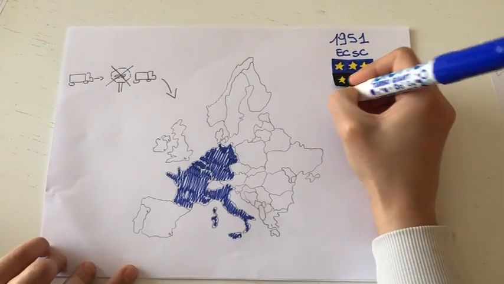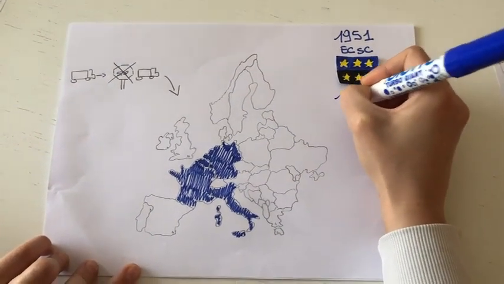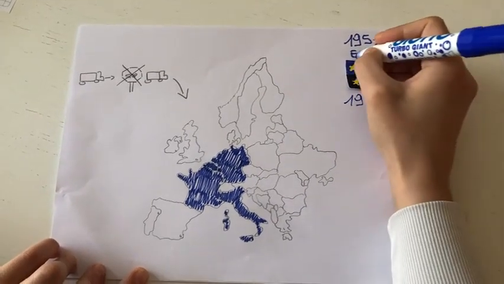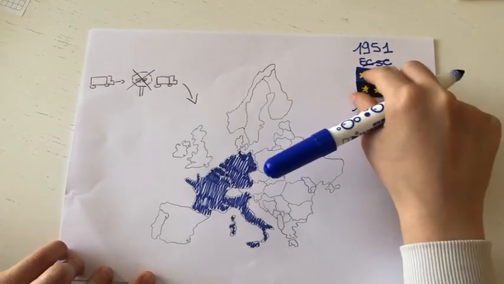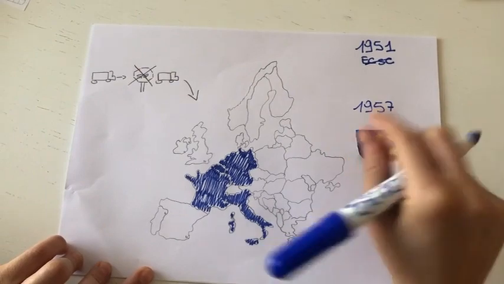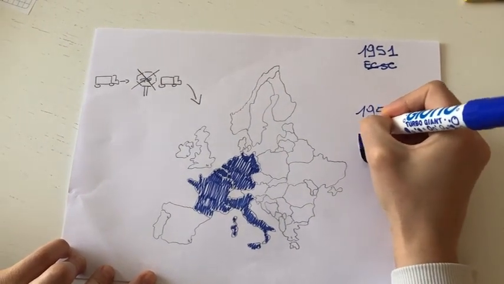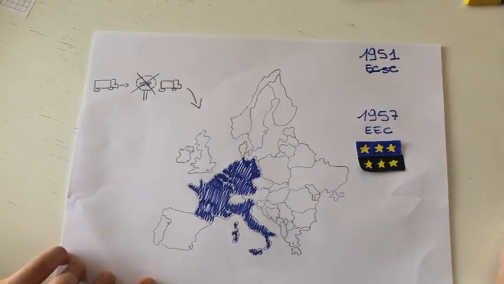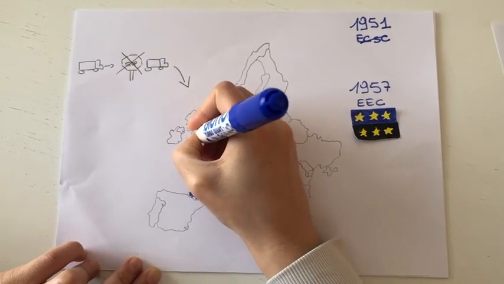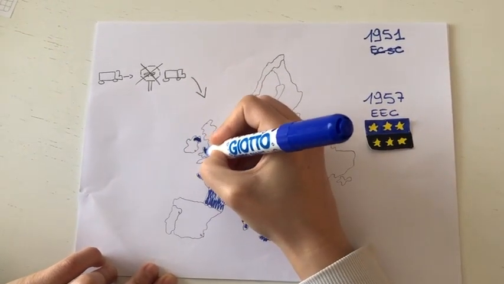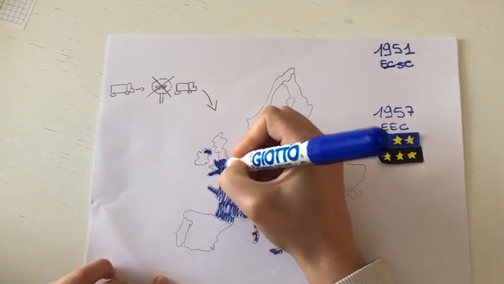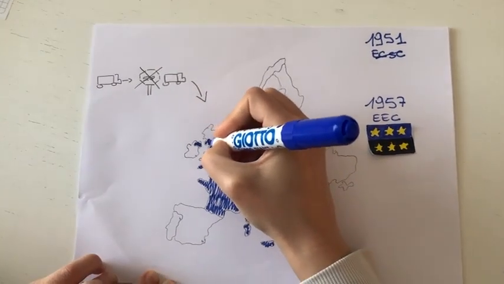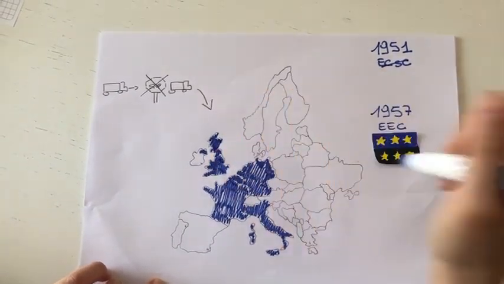The same 6 countries met in Rome in 1957, forming the European Economic Community, which extended the free market to all the other goods. Throughout history, other countries entered the community, including Great Britain that joined the other countries in 1973.